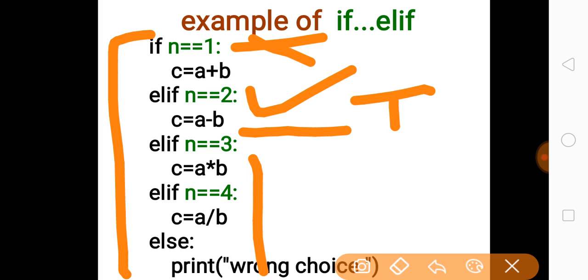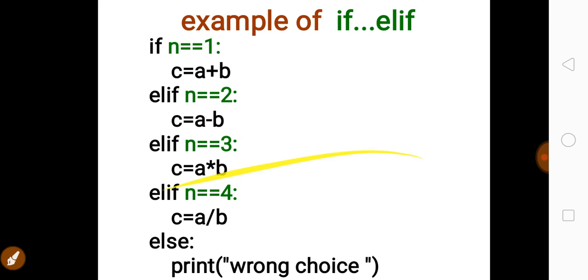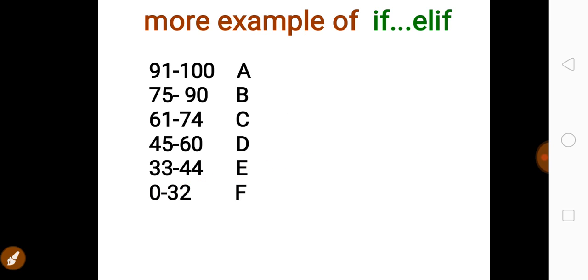Getting my point? It does not exit the whole program, it exits only the if else block, and whatever statement is given after the if else block will run. So you can understand this by one realistic example.